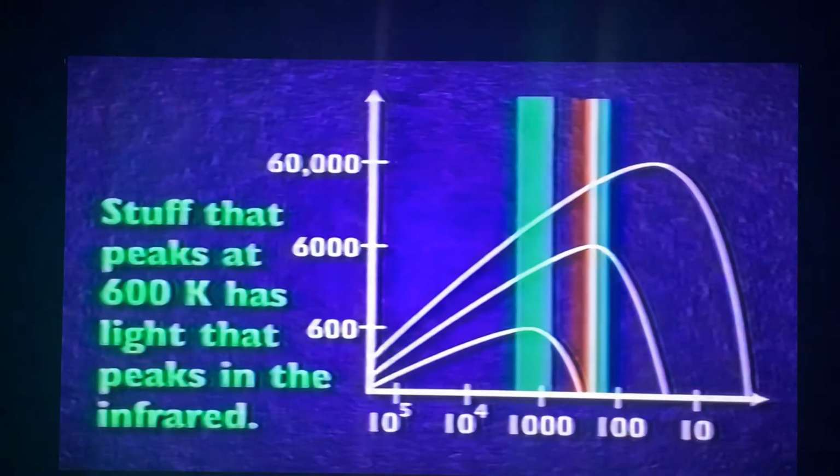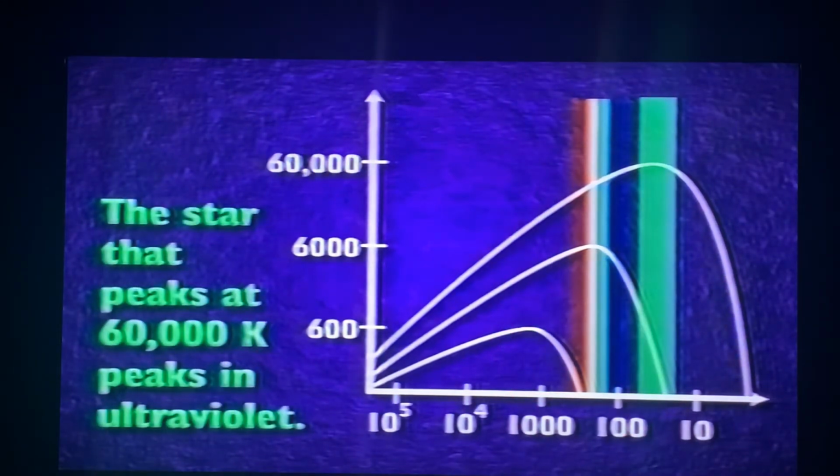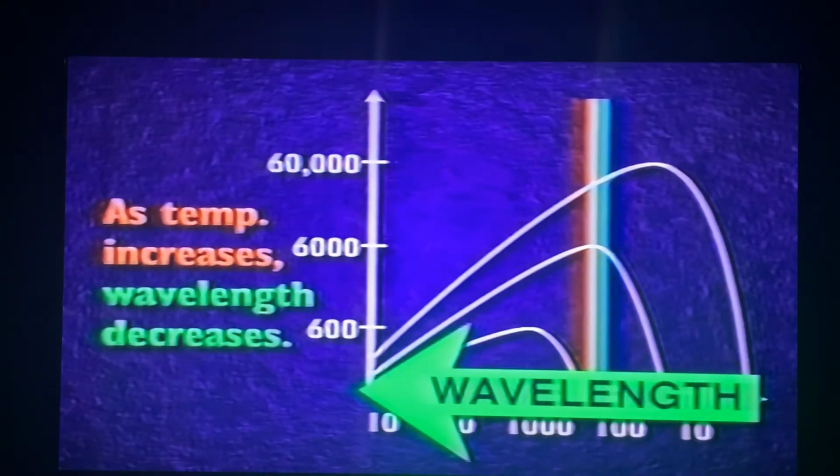The chunk of stuff that peaks at 600 kelvins has light that peaks in the infrared, while the star with a peak temperature of 60,000 kelvins peaks well into the ultraviolet spectrum. This part of the graph illustrates Wien's law. As the temperature increases, the wavelength decreases, just like Wien said.